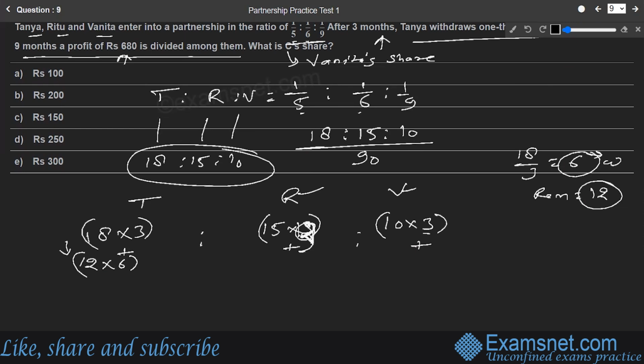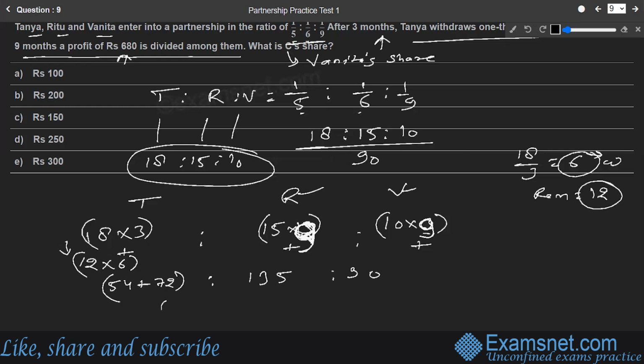That was 9 months rather. Okay, the complete tenure of the business was 9 months. So they can be multiplied by 9. Similarly, Vanita has kept his money untouched for the complete tenure of the business. That was 9 months. So their money will be multiplied by 9. So let us simplify this further. 18 into 3 is 54, plus 12 into 6 is going to be 72. 54 plus 72 is Tanya's share, multiplied by 15 into 9. Okay, that is going to be 135 is Ritu's share, and Vanita's share is going to be 90.